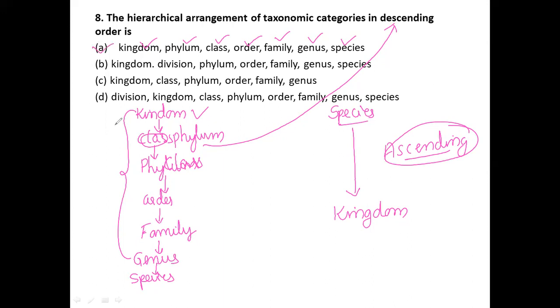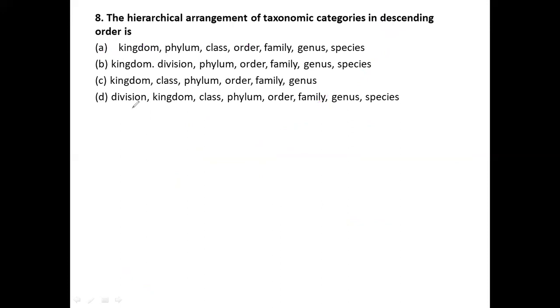The taxonomic hierarchy includes the 7 obligate categories, from kingdom to species. This is nothing but the descending order. Now I'd like to move on to another question. Let's see the next question, number 9.